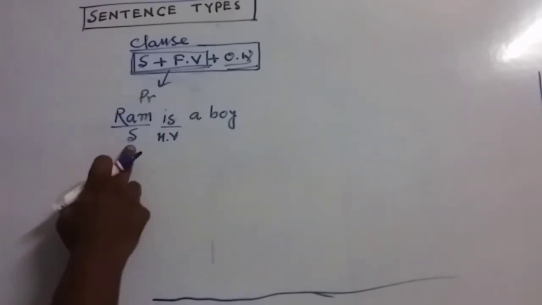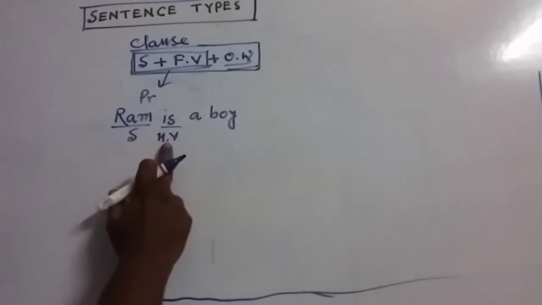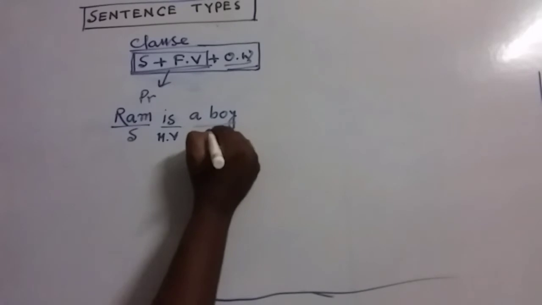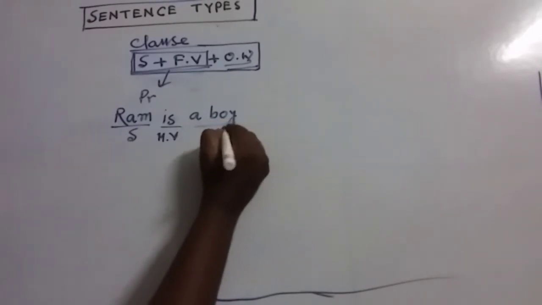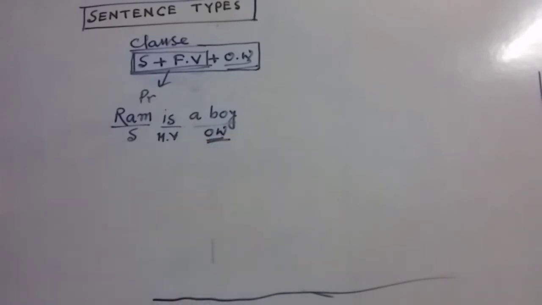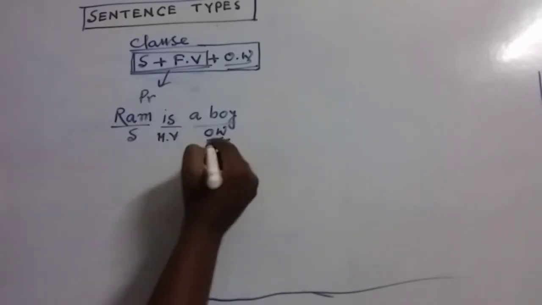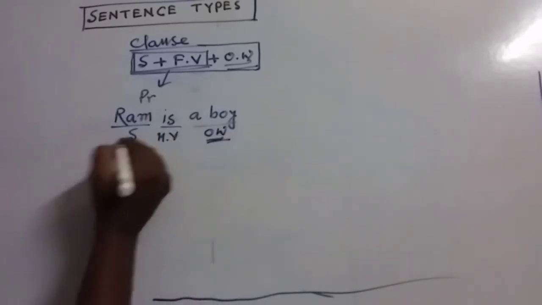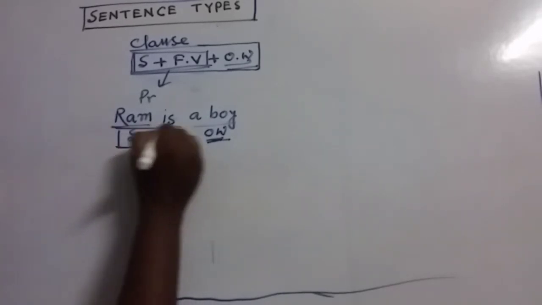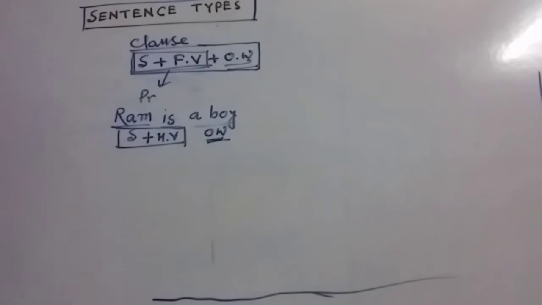So here there is a subject, there is a main verb or finite verb, and this is the other word. This is not the object. Basically this is a complement, but this part is not so important. We are not going to discuss this part right now. Here the main thing is that there must be a subject and a finite verb, and in this sentence we are getting this.